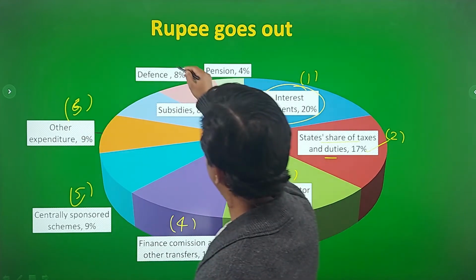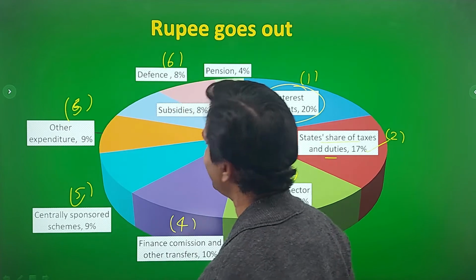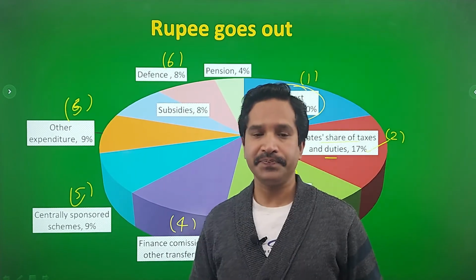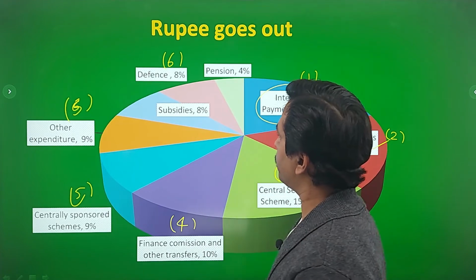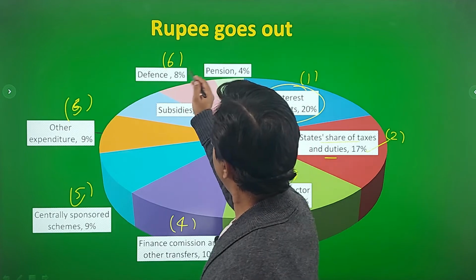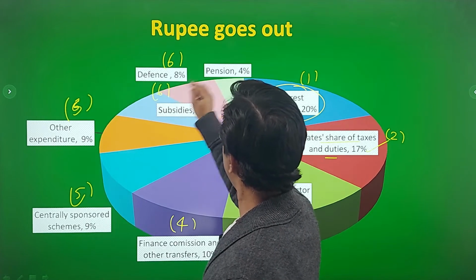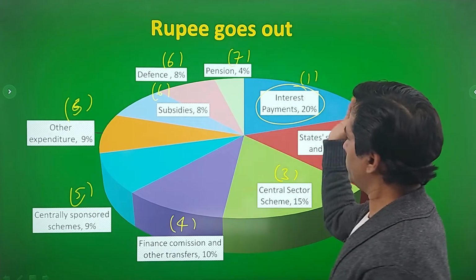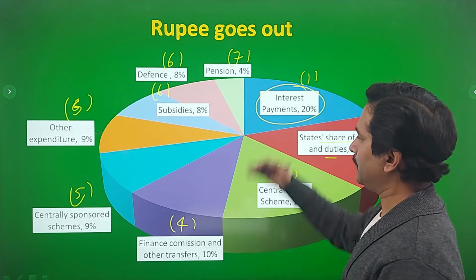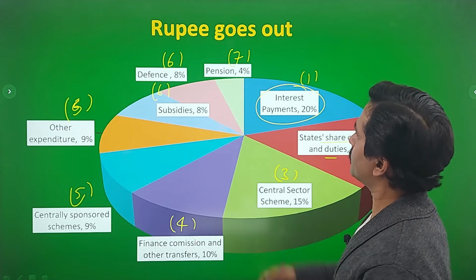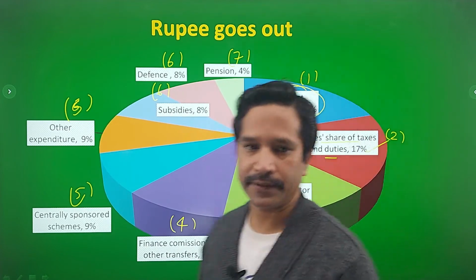Number 6 is defense expenditure. Defense expenditure has increased in recent years because of the government's priority to give importance to defense. Subsidies, yes, it is also 8%. So rank 6. Pension, it is around 4%. So you can see the different items in terms of importance of government expenditure, right?